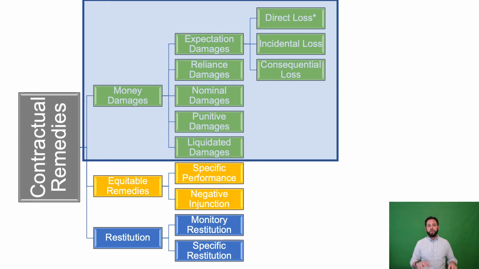Finally, there are liquidated damages, which is when a party has agreed to pay a certain amount in the event of a breach, and the parties have between each other preordained or prescribed what shall happen if a breach were to occur. For example, in a lease for a year, there might be a provision that if the tenant breaks the lease prior to the end, the tenant must pay 2 months' rent.